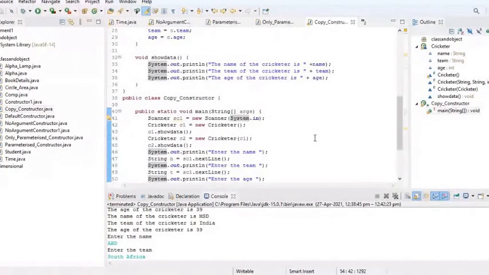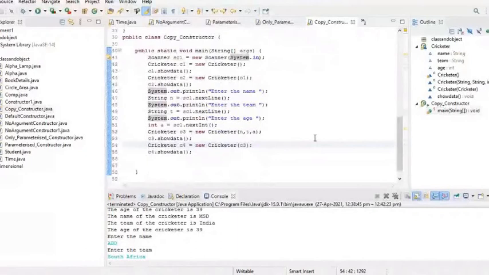Now we have defined the main method, where we have defined another Scanner object, sc1 equal to new Scanner(System.in), and Cricketer c1 equal to new Cricketer. Here we have invoked the constructor which will now take the data and show the data with c1.showData. So this is going to call the no-argument constructor, which asks us to enter the data from the keyboard. Yes, very good. It will ask to enter the name, the team, and the age.